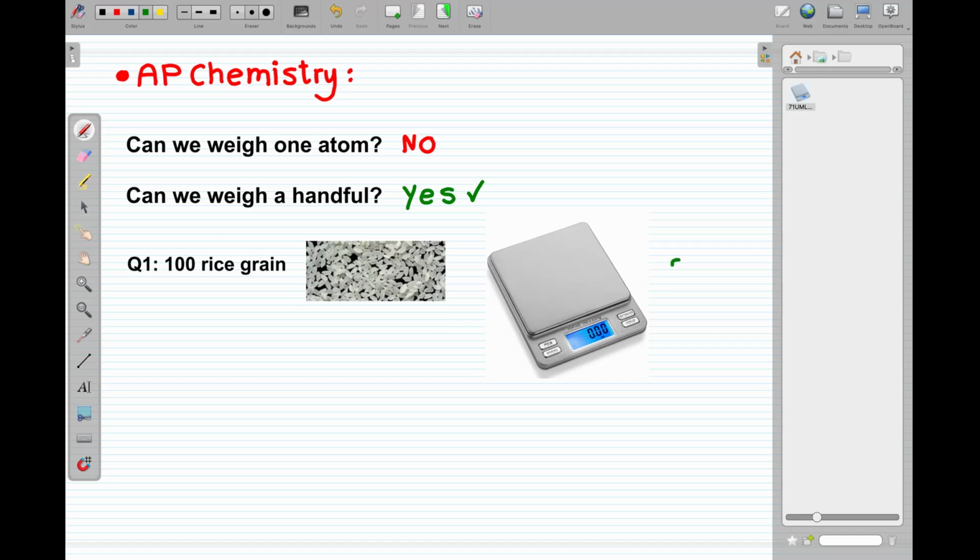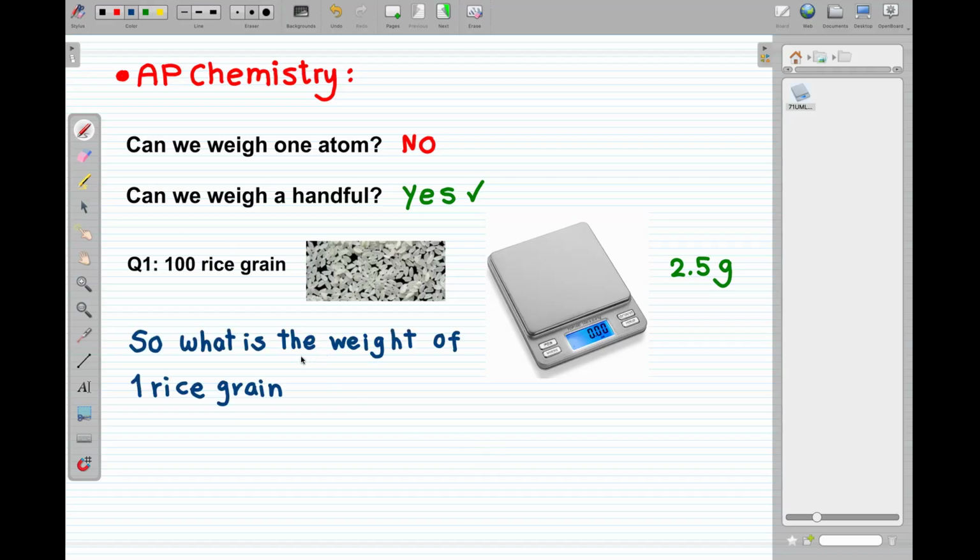The weight is 2.5 grams for the 100 rice grains. So what is the weight of one rice grain? What do you think?